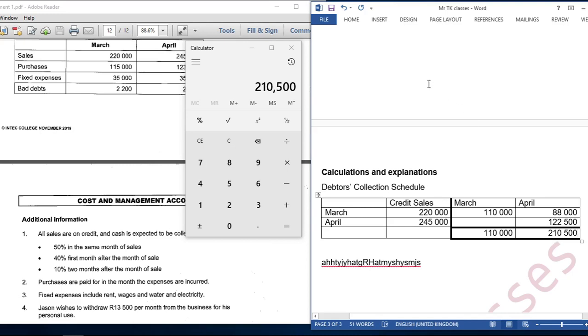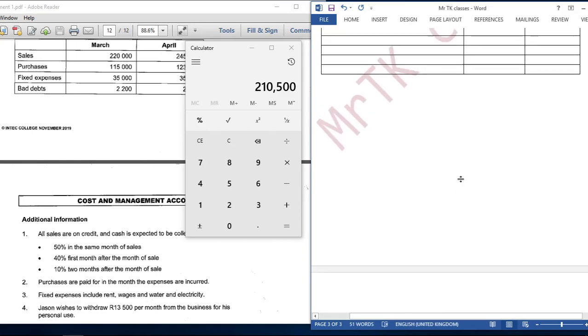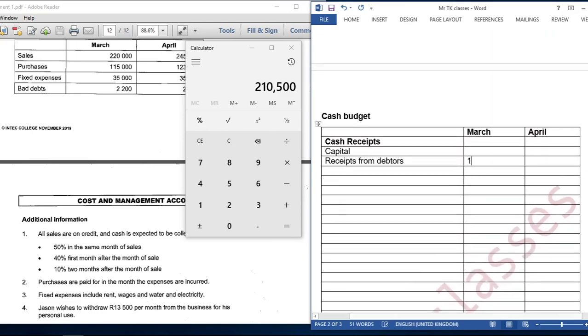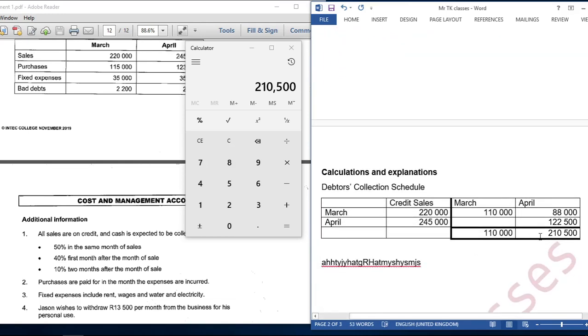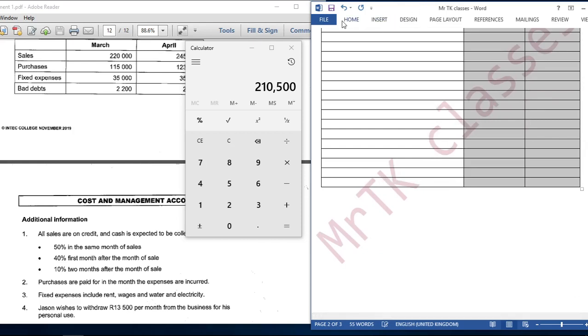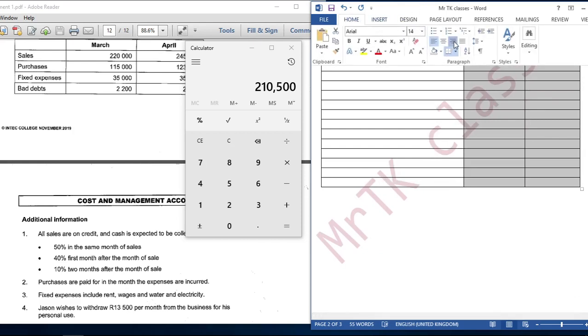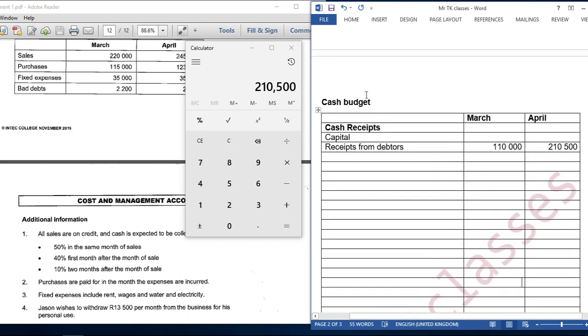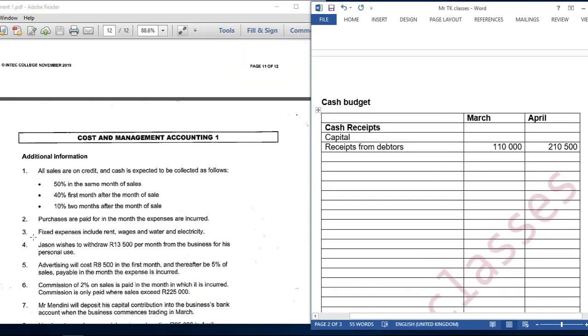Okay, then this is our collections from debtors, or our receipts from debtors. So in March we are going to record 110,000. Then in April we are going to record 210,500. That's what we are going to record in April. Okay, then we move on to the next adjustment, which is additional information number 2.